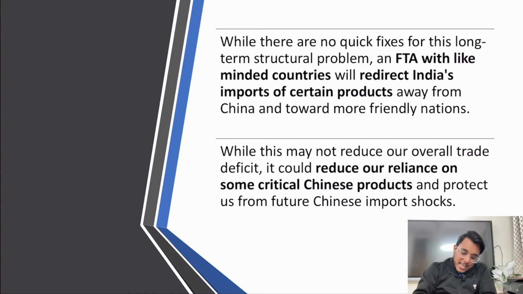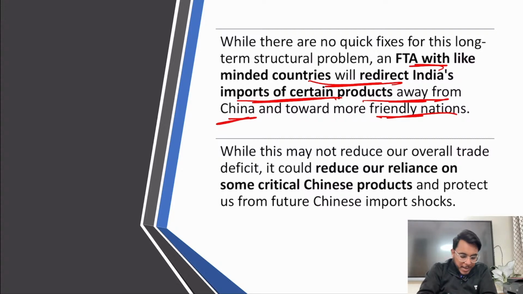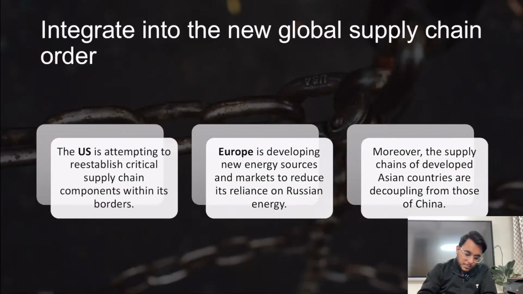Now, FTAs with like-minded countries will also redirect import of certain products from China towards more friendly nations. So today, guys, we are dependent a lot on China, both in import as well as export. So if we sign FTAs, we diversify our partners. In the long run, it will impact India. Okay, fine. Then the next thing is that we need to integrate in the new global supply chain order.